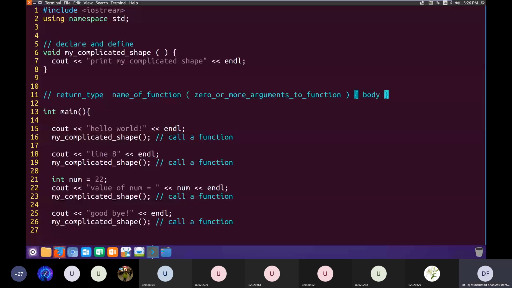So this is basically the general syntax of declaring and defining a function. Line number 11 is giving you the general syntax of declaring and defining a function. We'll discuss it in detail in the next lecture, but right now, if I asked you to map this syntax to a function that I've already declared and defined, from line 6 to 8, can you answer a few questions?